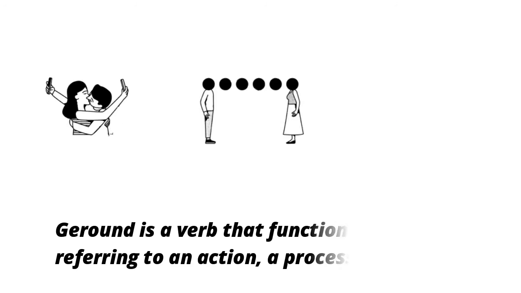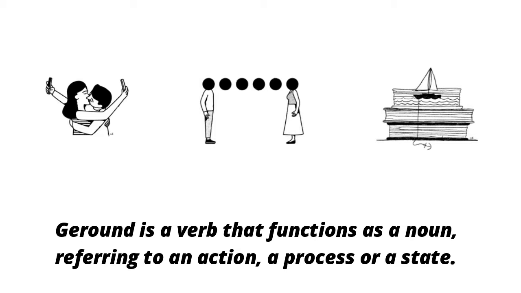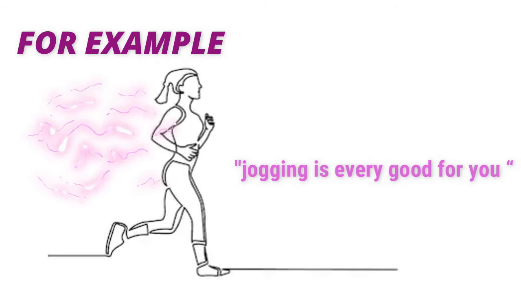A gerund is a verb that functions as a noun, referring to an action, a process, or a state. Gerunds are verb forms ending in -ing that name activities and are placed in the phrase in which a noun is used. For example, jogging is very good for you.